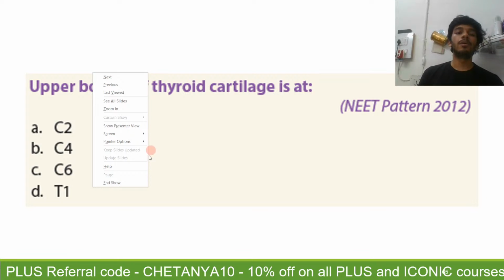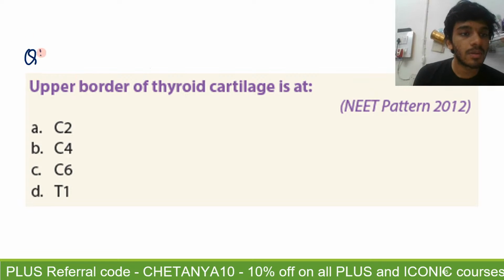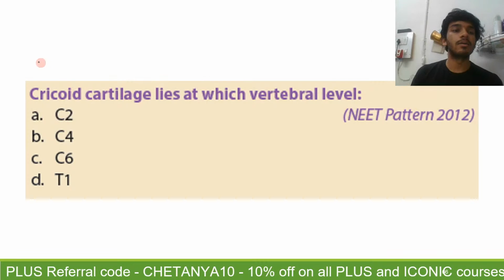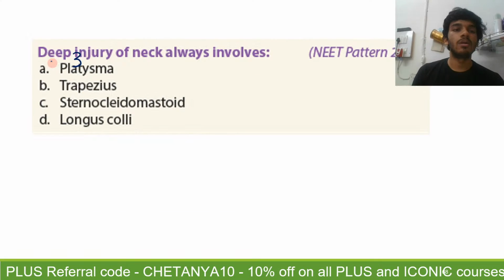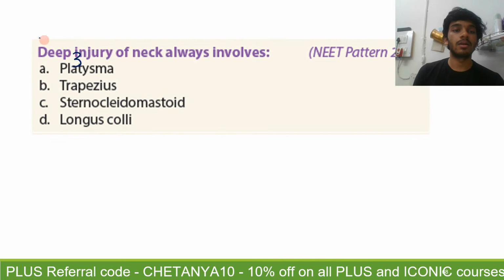First question is the upper border. I'll label this question as question number 151. Upper border of the thyroid cartilage is at what level? Upper border of thyroid cartilage. So let's just go over 152, question 153, question 154.